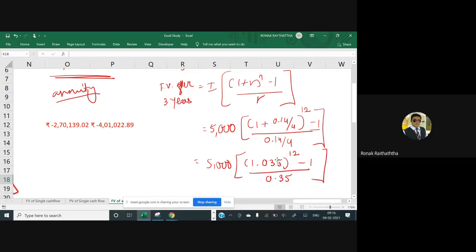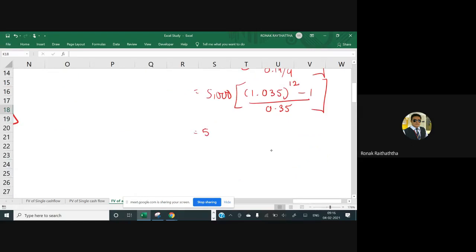Let's move ahead. Equal to 5,000 in bracket 1.035 raised to 12. We can directly calculate that in the calculator. I have already given you the shortcut key for this. You may do the shortcut of this.